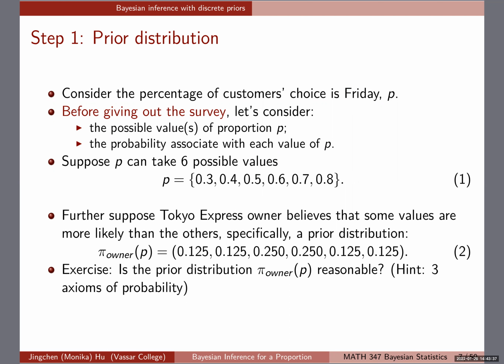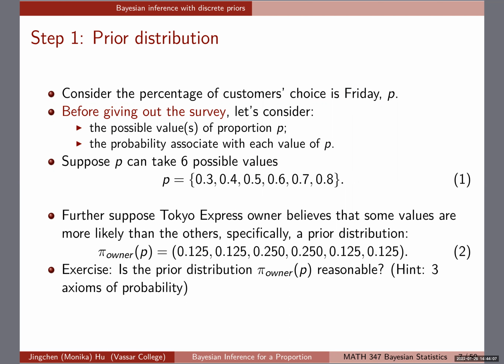But I also overheard people saying it could be a little bit complicated or not as easy to conceptualize what this value of P itself is. Okay, so P again is the proportion of people going to say Friday. So imagine this proportion can be anything between 0 and 1. For now, we're simplifying things to make what we call a discrete prior, because we're only saying that there are only 6 possible values out there, and they are 0.3, 0.4, up to 0.8.